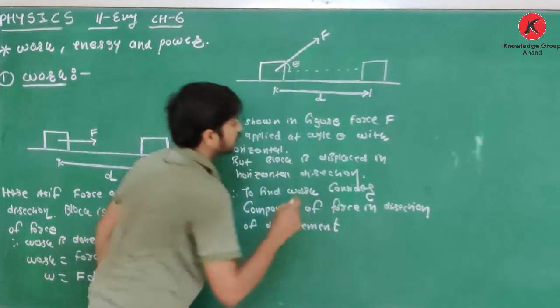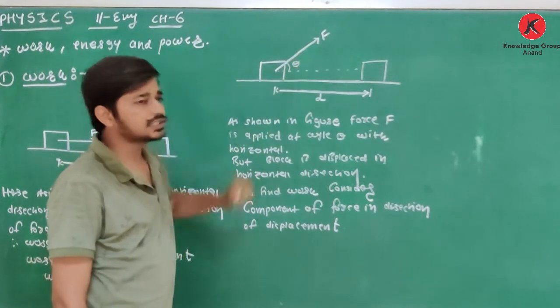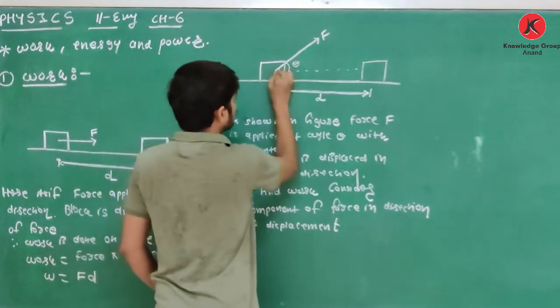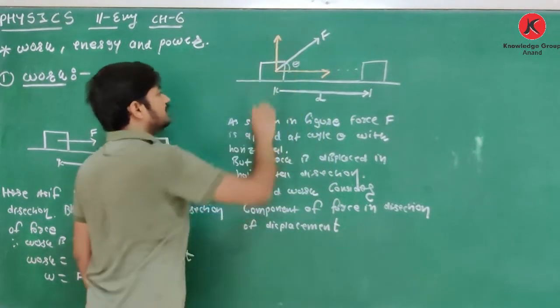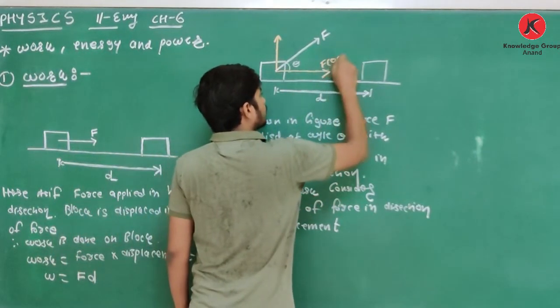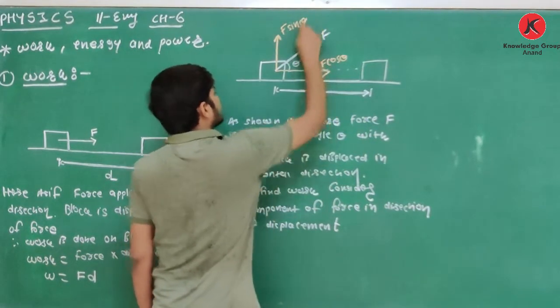I have assumed this angle theta. If I resolve this F into two components, one component in this direction and another in this direction, this component becomes F cos theta, and this component becomes F sin theta.